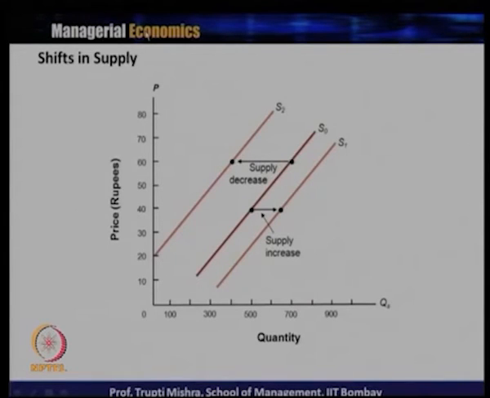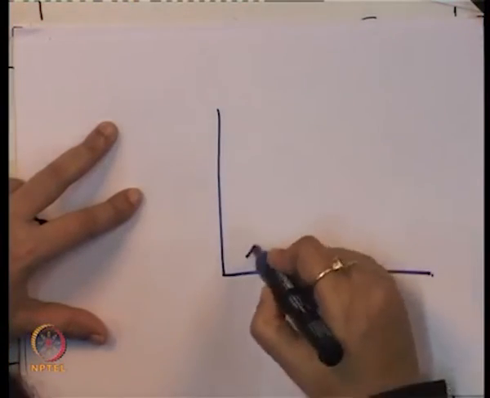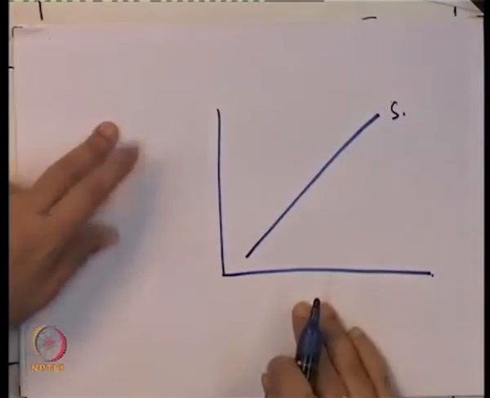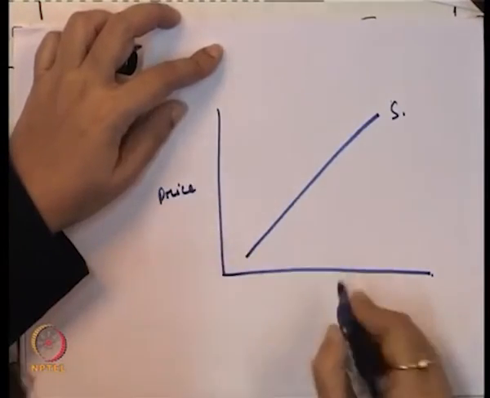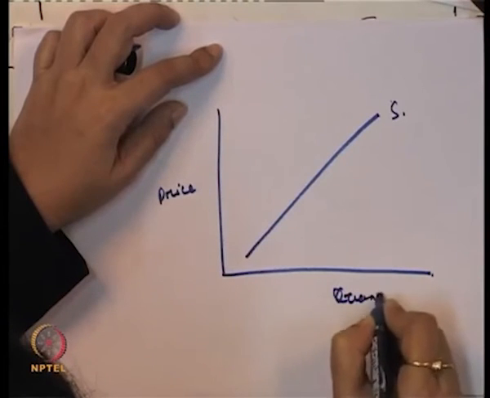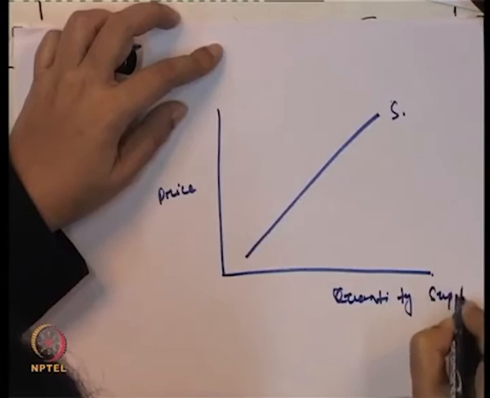Now, what will happen if there is a change in the price? This is our supply curve. Here we take the price, here we take the quantity supplied.